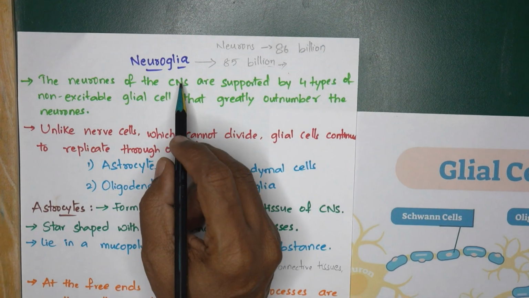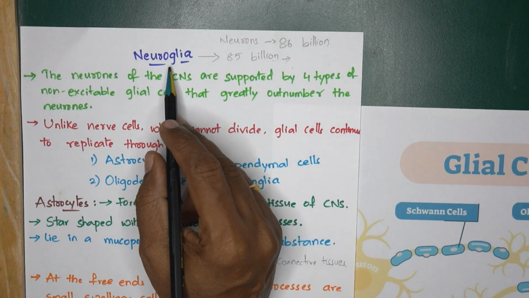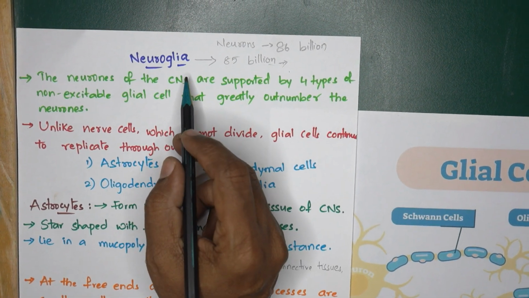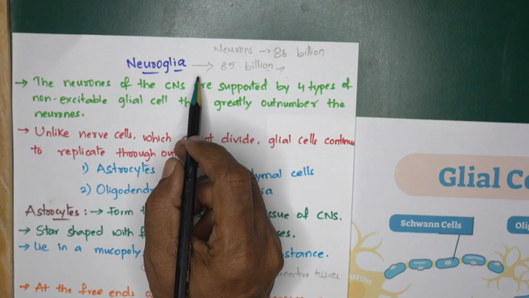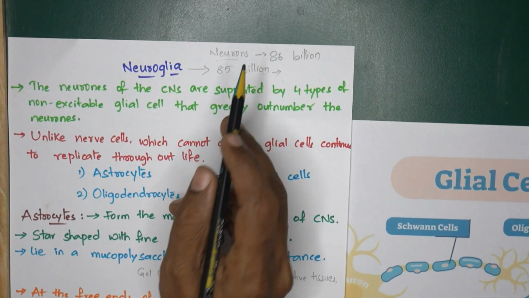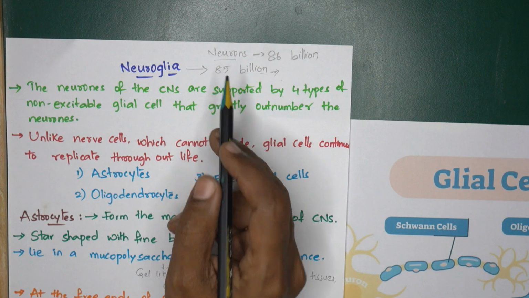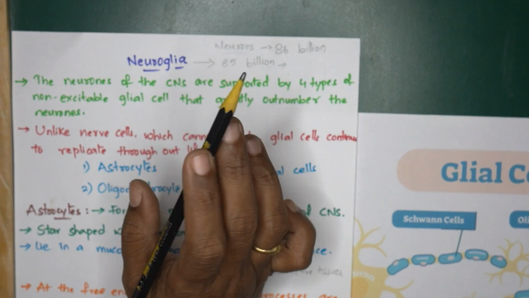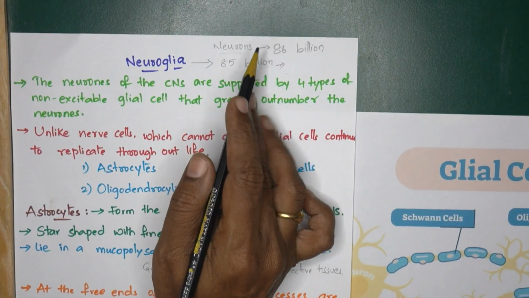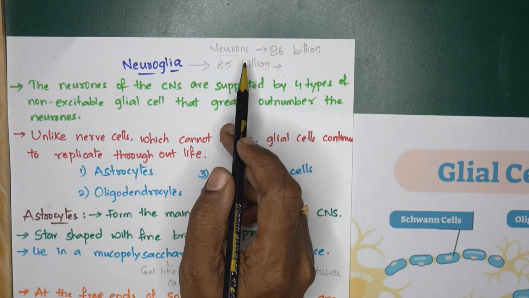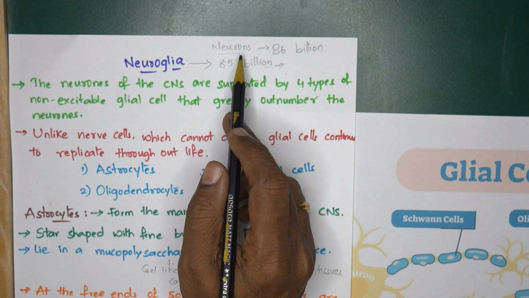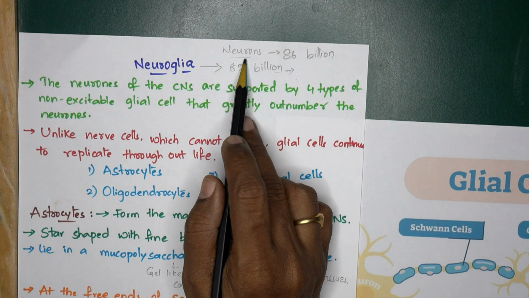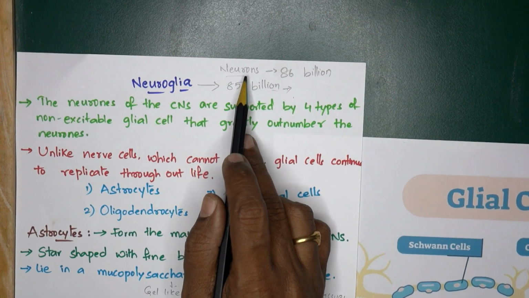Hello students, our next topic is neuroglia. As we have already seen in the previous class, the neurons cannot divide. Whatever the number of neurons present during childhood, the same number will continue throughout adulthood. Throughout our life, the neurons are to be protected and supported.